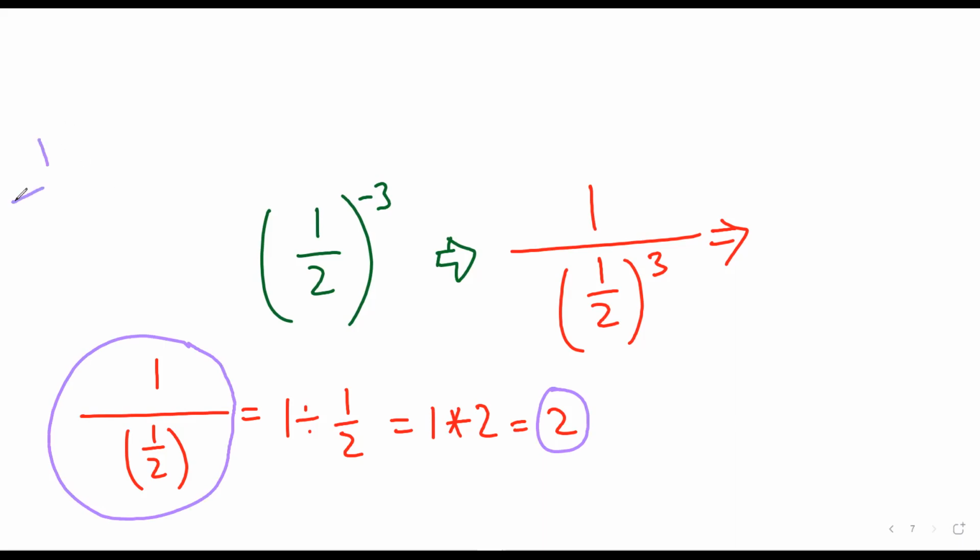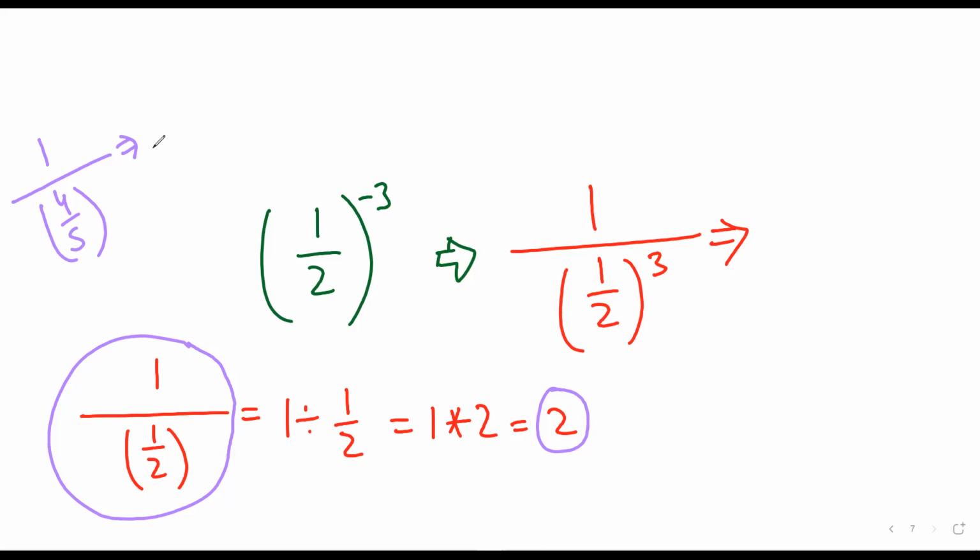So Mr. Satya, what will be 1 upon 4 upon 5? So it would be equal to 4 divided by 5, then 4 multiplied by 5, so the final answer would be 20. Mr. Sarthak?